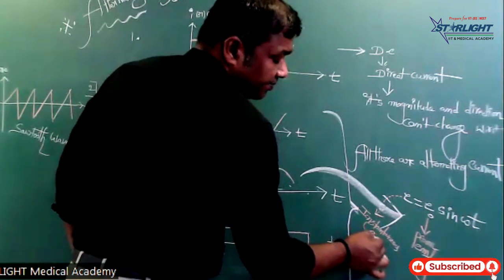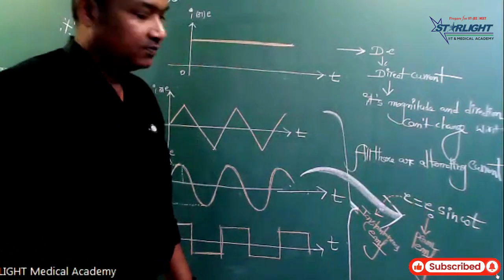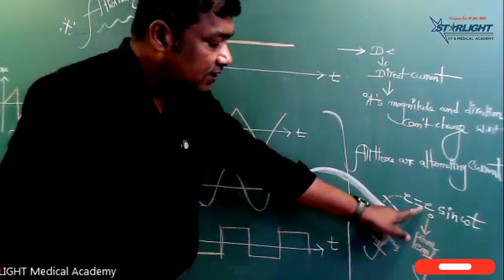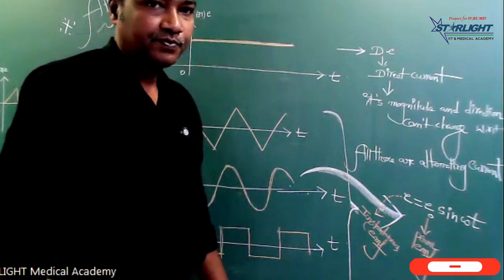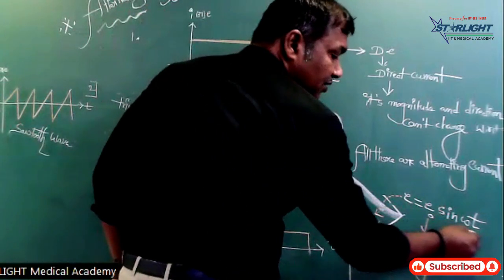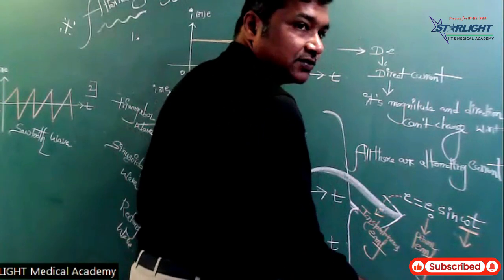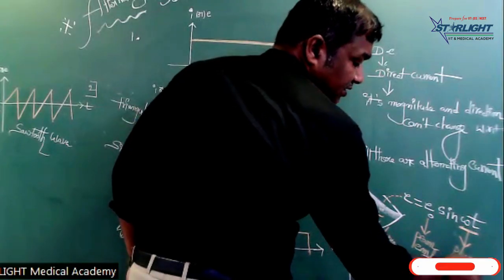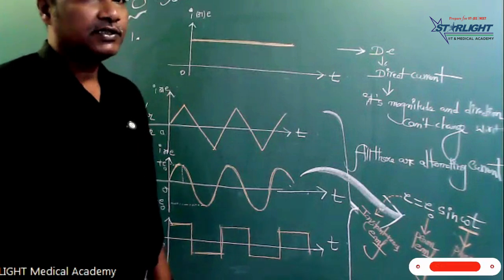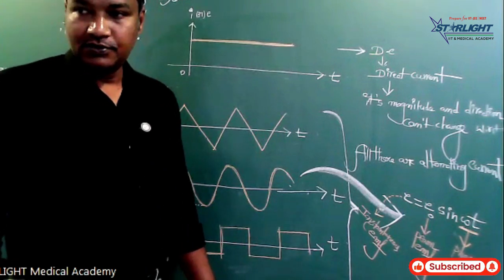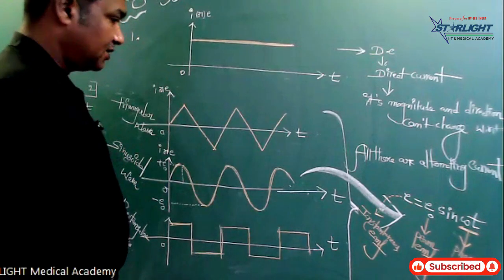Instantaneous EMF will be changed with respect to time. In this equation, E naught is the peak EMF, and E is the instantaneous EMF. This omega t is nothing but the phase. Similarly, we can also write the current equation: I is equal to I naught sin omega t.